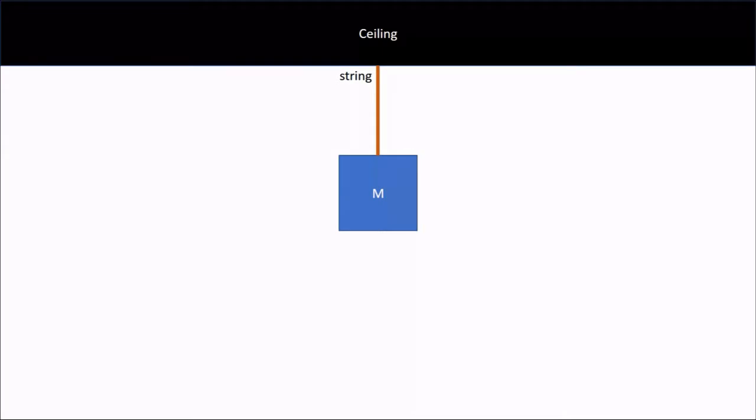Hello. In this video we will learn about the tension force that strings, wires, and cables produce. To begin our discussion, let's start with an example. Here we have a block of mass m suspended from the ceiling by a string. Gravity is pulling down on the block with a force of mg.